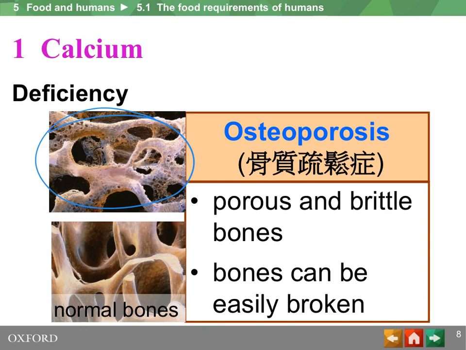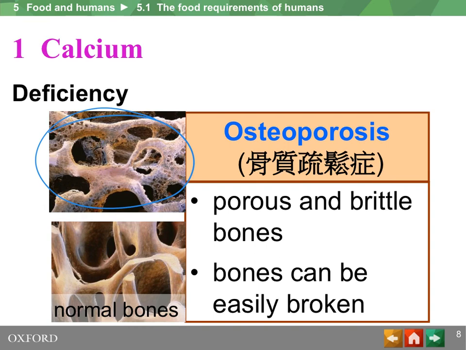A lack of calcium ion in blood, or a slight decrease in pH of the blood, will cause calcium to dissolve out of the bone, leading to rickets or osteoporosis.